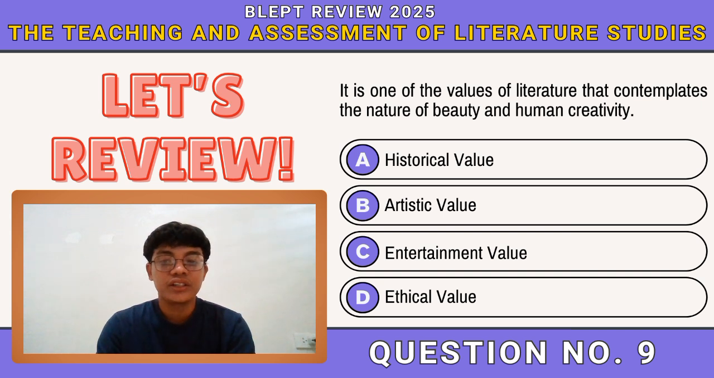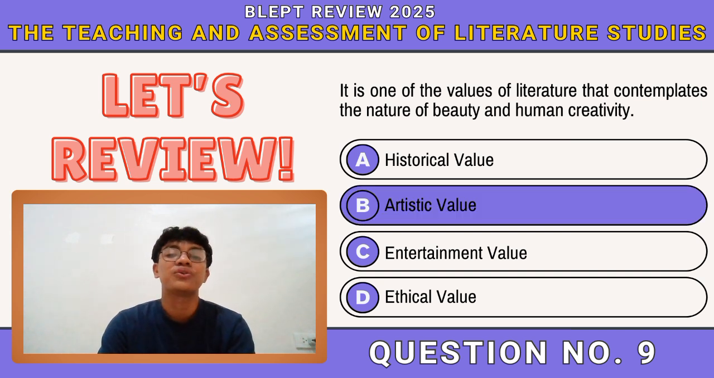So the correct answer is letter B, artistic value. Why? Because the description, contemplating the nature of beauty and human creativity, directly points to the artistic value of literature. This value recognizes literature as an art form, appreciating its aesthetic qualities, the writer's skills in crafting language, imagery, and structure, and the unique ways it explores and presents human experience beautifully and creatively. Meaning A, C, and D are the distractors for this question.